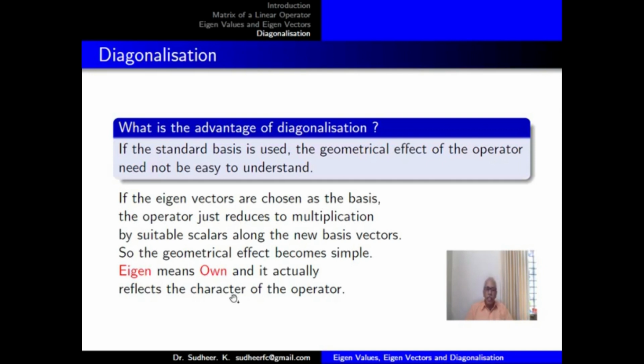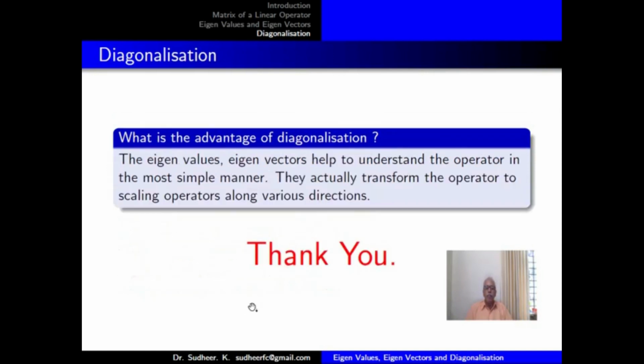The directions are given by the eigenvectors, and the scaling factors are given by the eigenvalues. The eigenvalues and eigenvectors thus help us to understand the operator in the simplest manner. They actually transform the operator to scaling operators along various new directions.